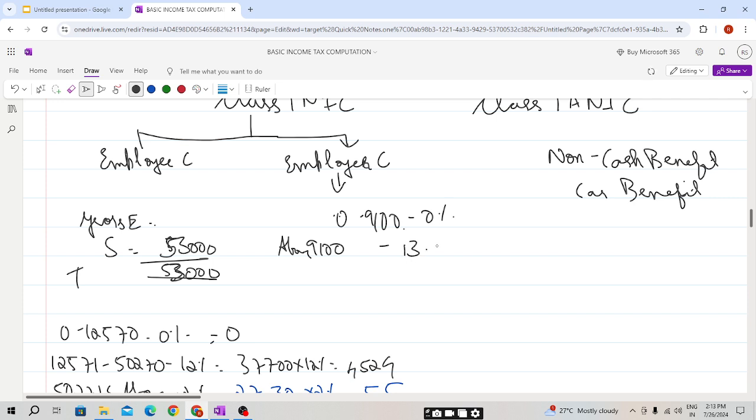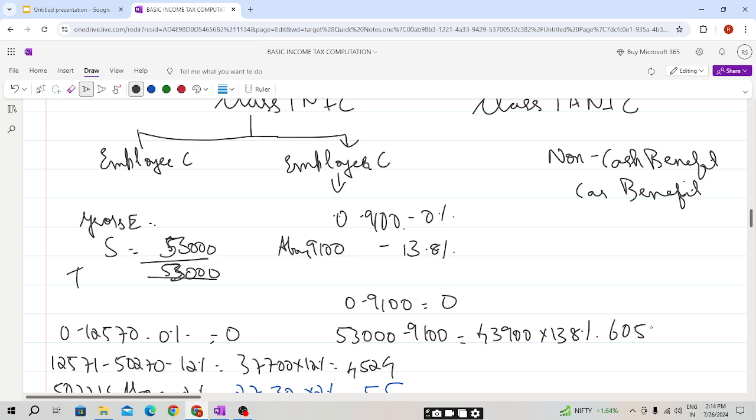So 0 to 9,100 is 0, and 53,000 minus 9,100 is 43,900 into 13.8%, which is 6,058.